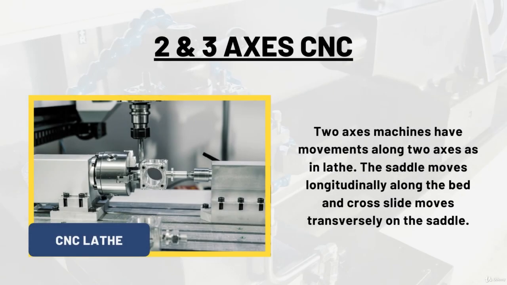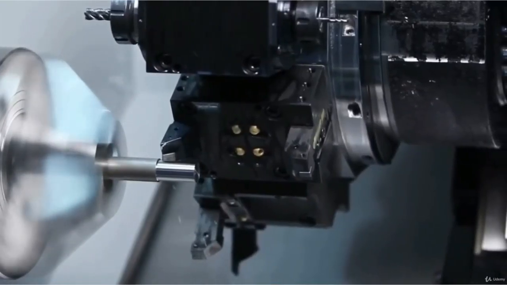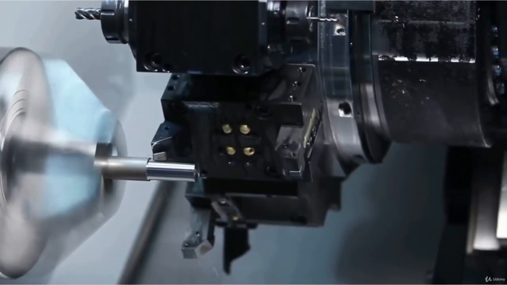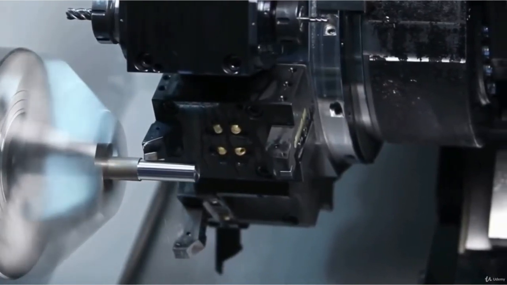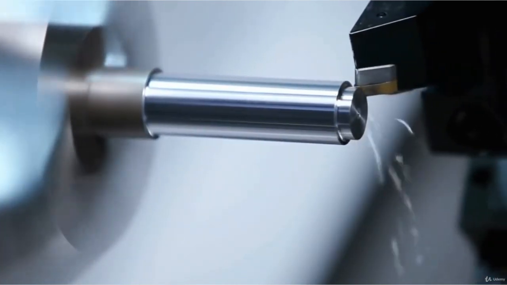There is one more type of classification for CNC machine that is based upon axis. Let's discuss 2 and 3 axis CNC machines. 2 axis machines have movements along 2 axes as in lathe. The saddle moves longitudinally along the bed and cross slide moves transversely on the saddle.